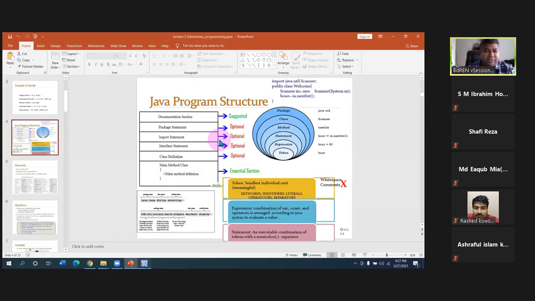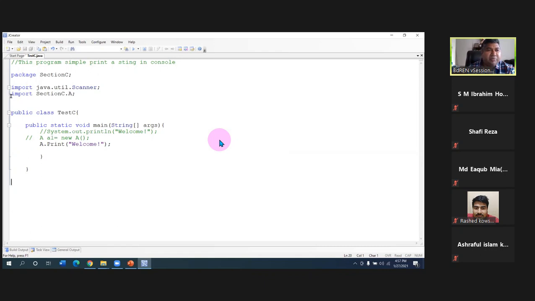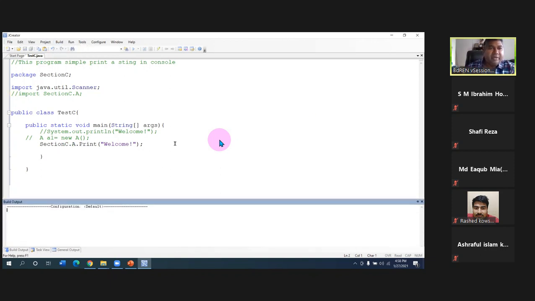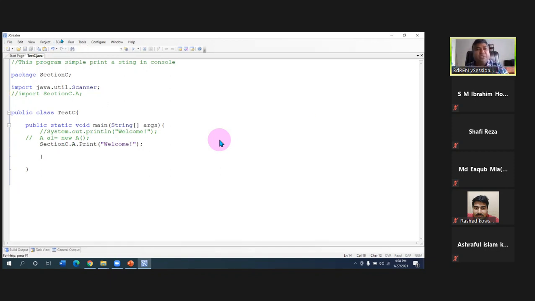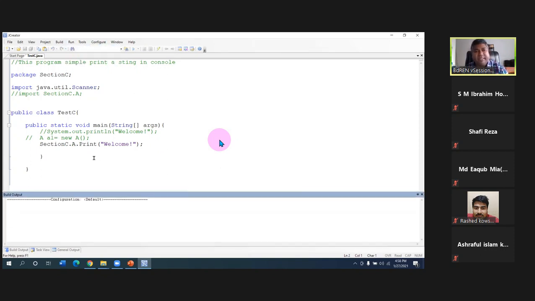Let me show you this one. Rather than importing, I'm not importing here, so I have to write where I get a from. If I don't import, nobody knows where a comes from. But here you can also write section c dot a. That way also you can represent it. I hope it will run. Yeah, that way you can also represent it and run.